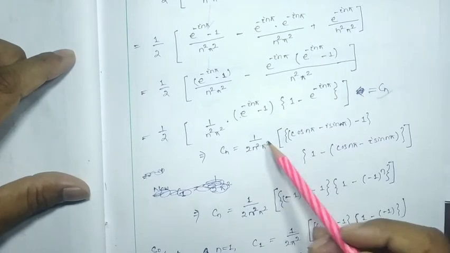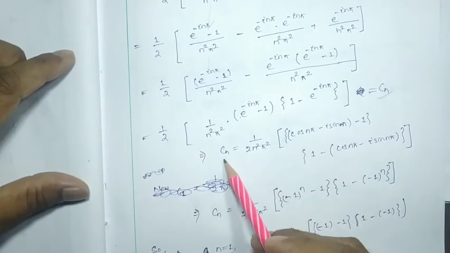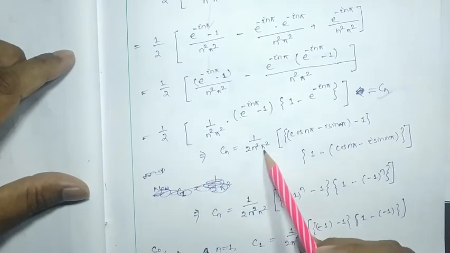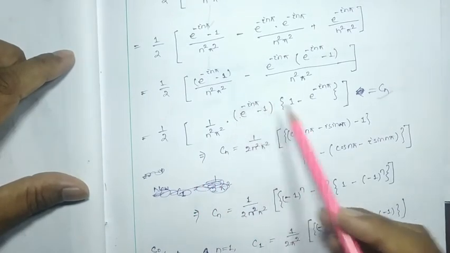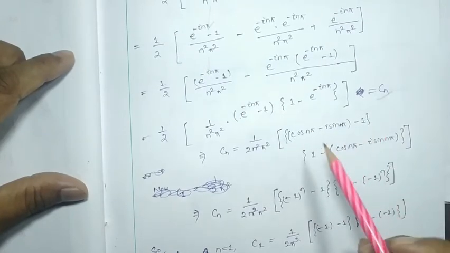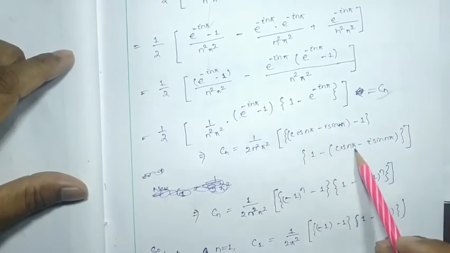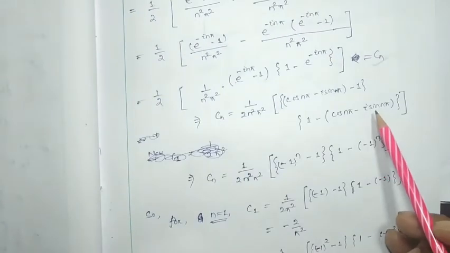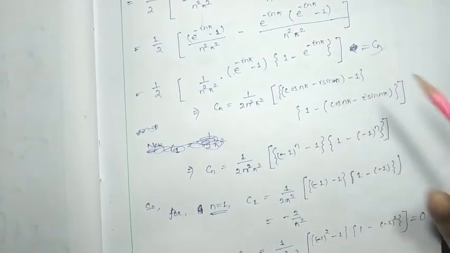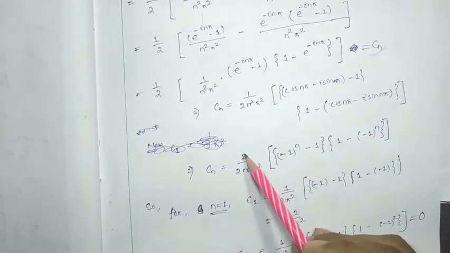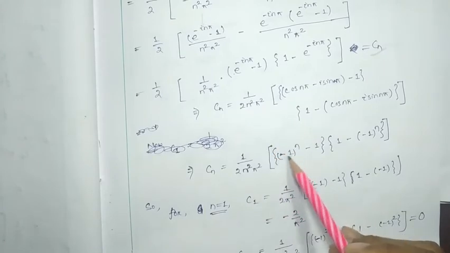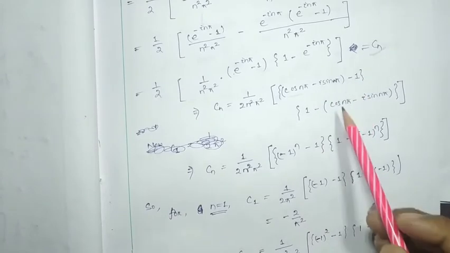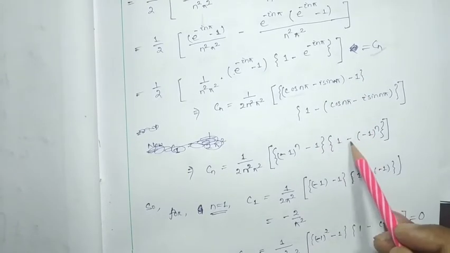For the simplification, Cn, with n square pi square taken outside, it will be 1 by 2 n square pi square, and this can be written as cos n pi minus I sin n pi minus 1, and this can be written as 1 minus cos n pi minus I sin n pi. We know that sin n pi gets cancelled because it is 0. Any sin n pi will be 0, and the rest of the terms are 1 by 2 n square pi square into minus 1 to the power n, because cos n pi is nothing but minus 1 to the power n. Here minus 1, here 1 is there.